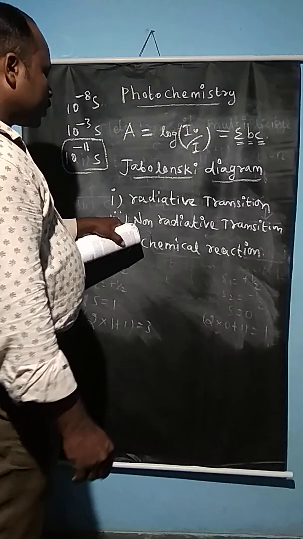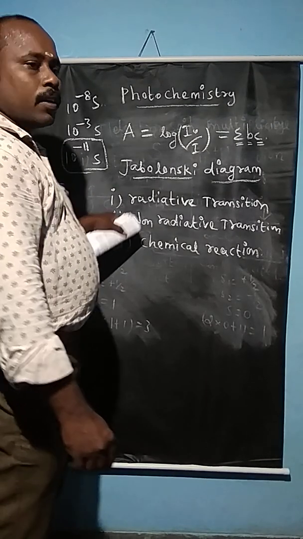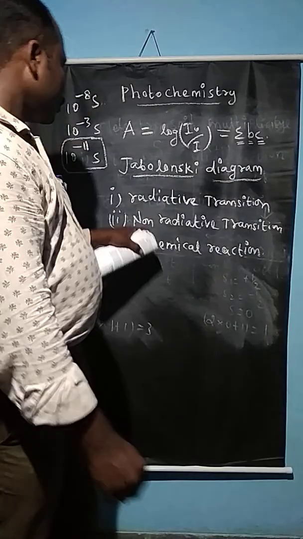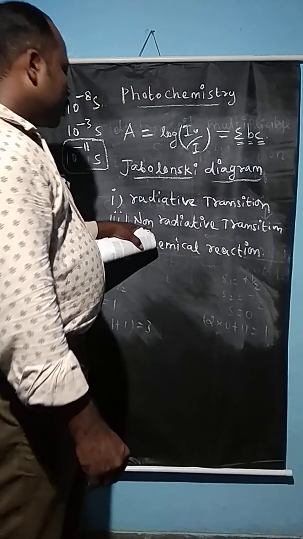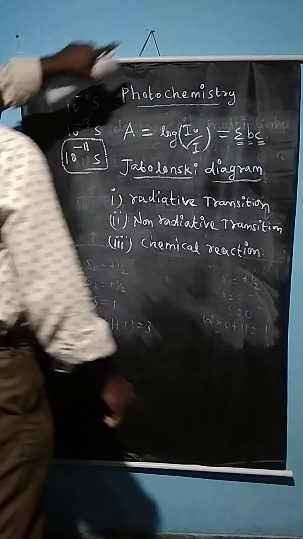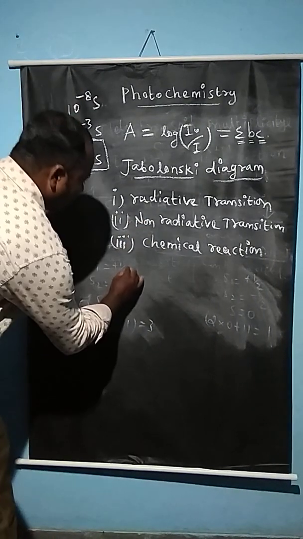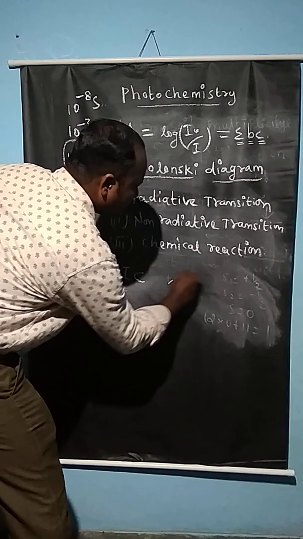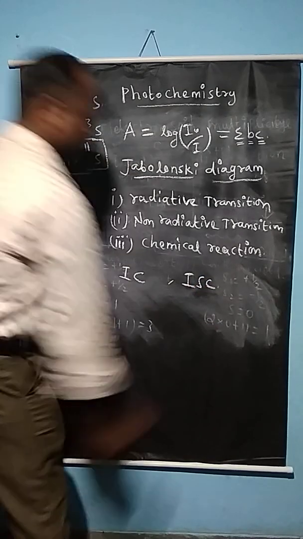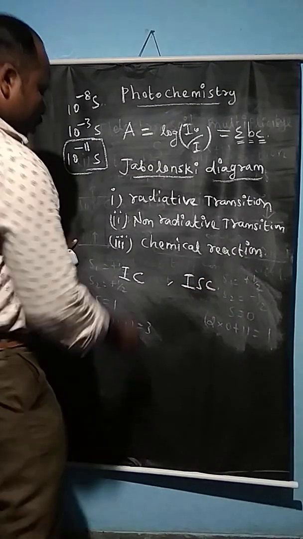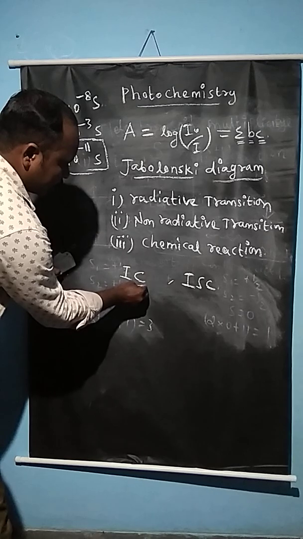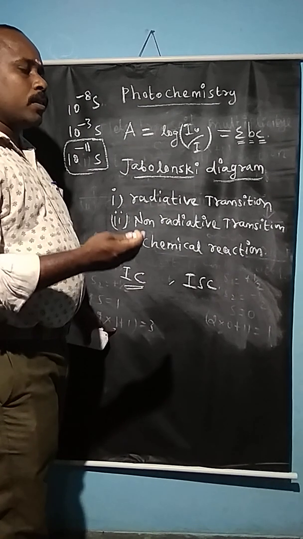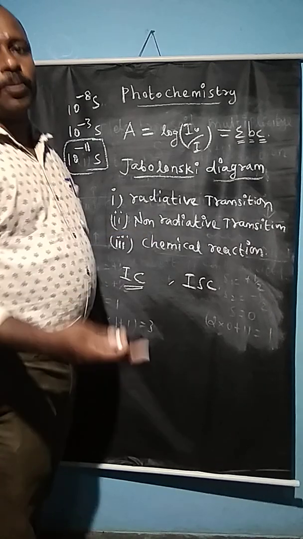The second type is non-radiative transition. There are two types of non-radiative transition. One is internal conversion, and the second one is inter-system crossing. Internal conversion takes place from S2 to S1 or S3 to S2.